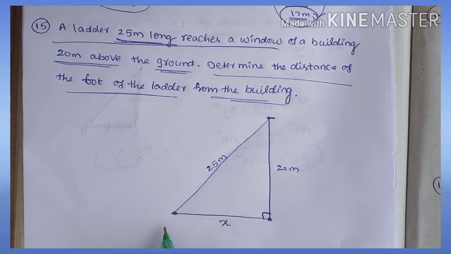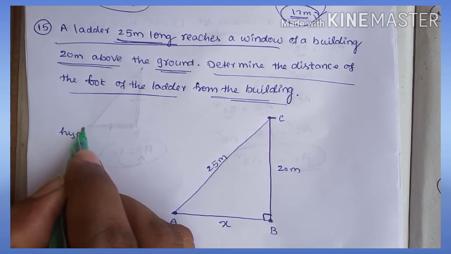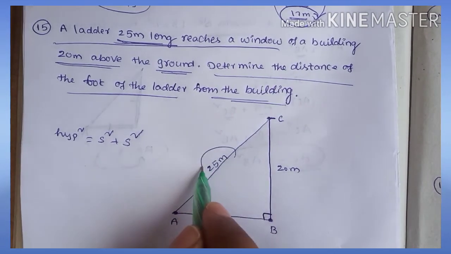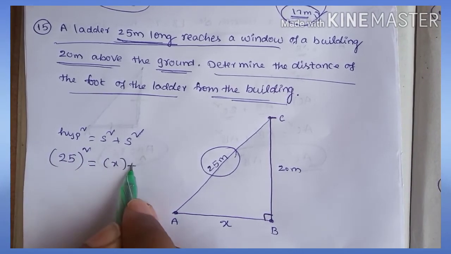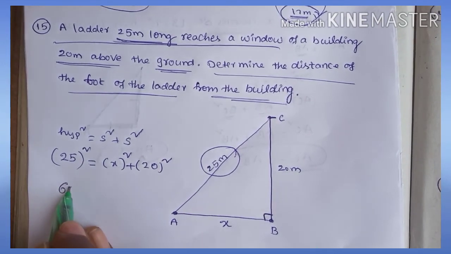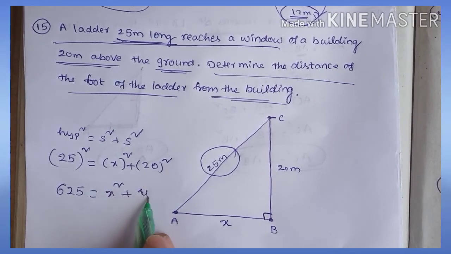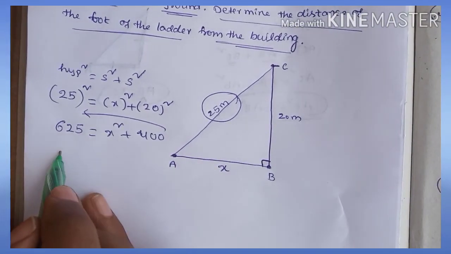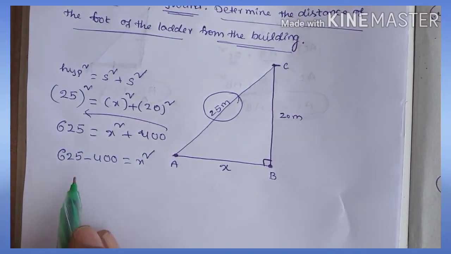We can apply Pythagoras theorem in triangle ABC. By Pythagoras theorem, hypotenuse square is equal to side square plus side square. Hypotenuse value is 25. So 25 square is equal to x square plus 20 square. 25 square is 625 plus x square, 20 square is 400. Transposing 400, 625 minus 400 is equal to x square.